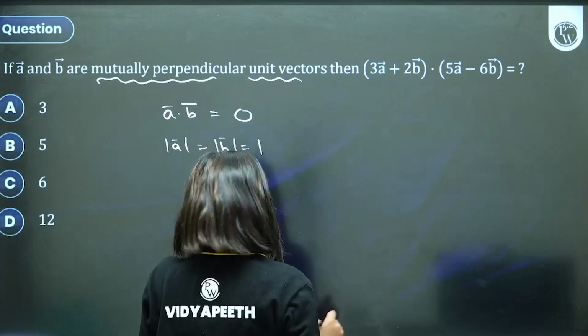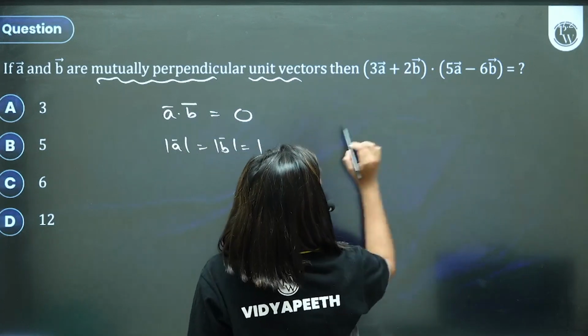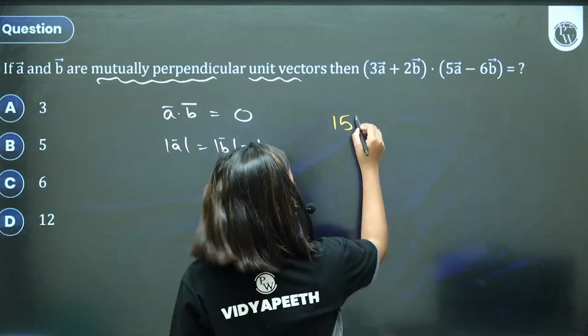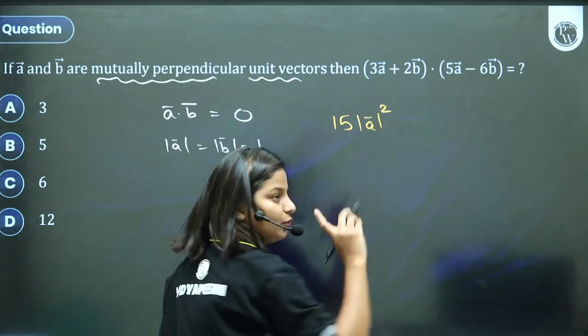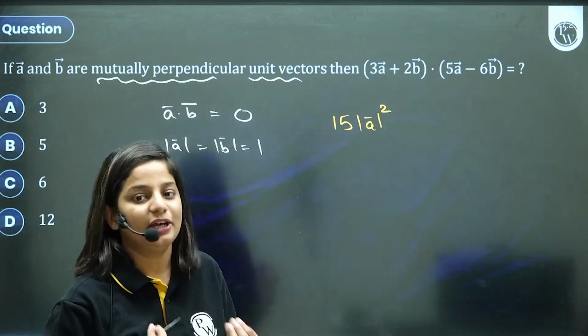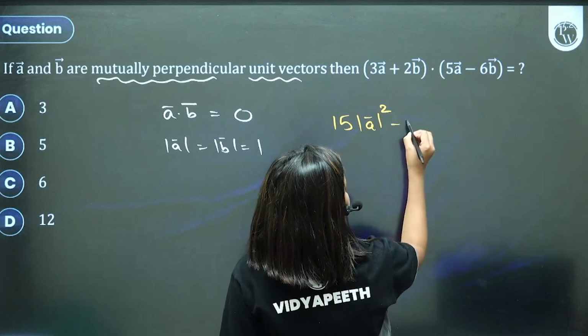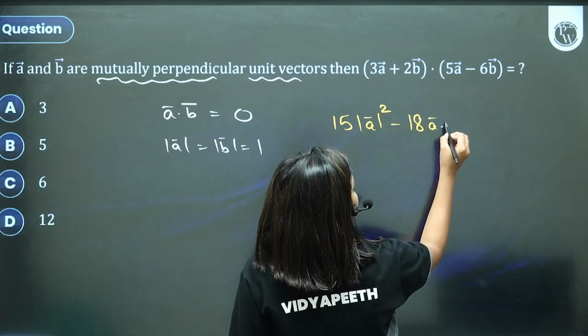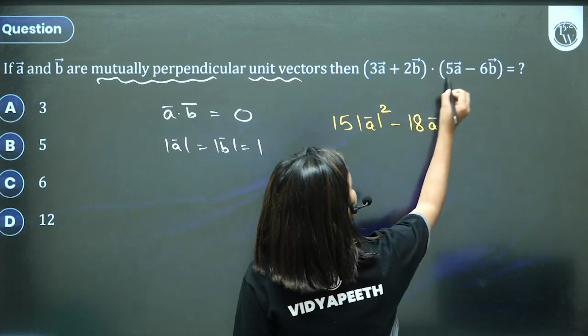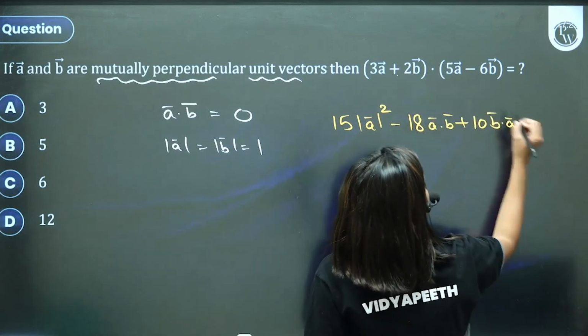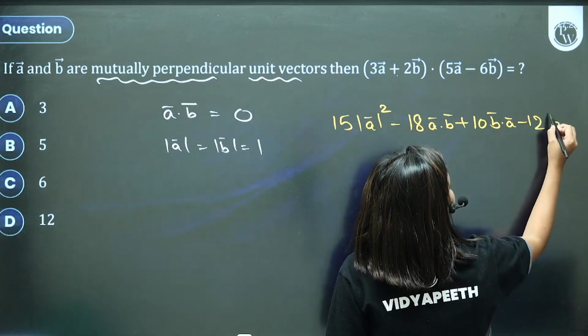Let's multiply them. 3A into 5, 3 5 are 15. But A dot A is magnitude A square, bachcho. It's not only A square, it's magnitude A square. Then 3 into 6, 3 6 are 18, minus 6, A dot B. 2 5 are 10, B dot A. And minus 12, B dot B is magnitude B square.